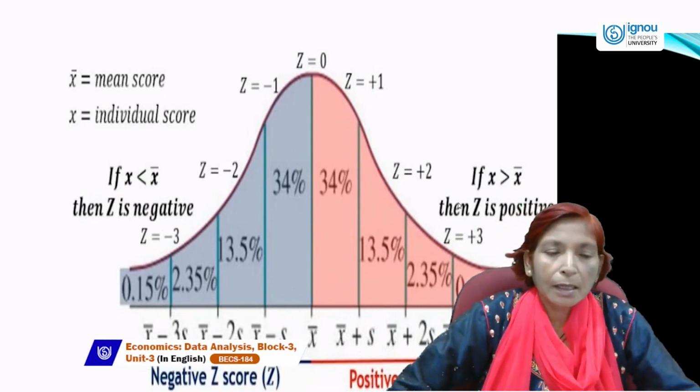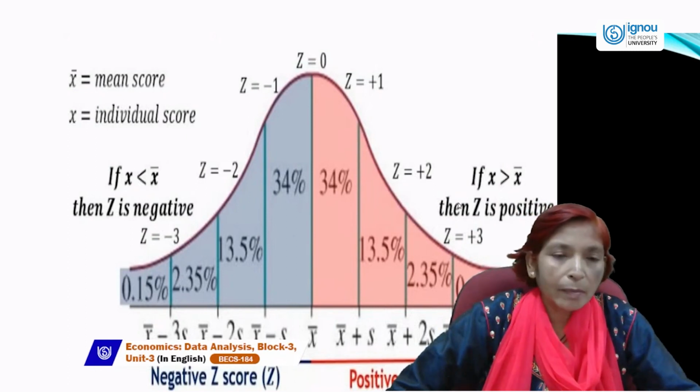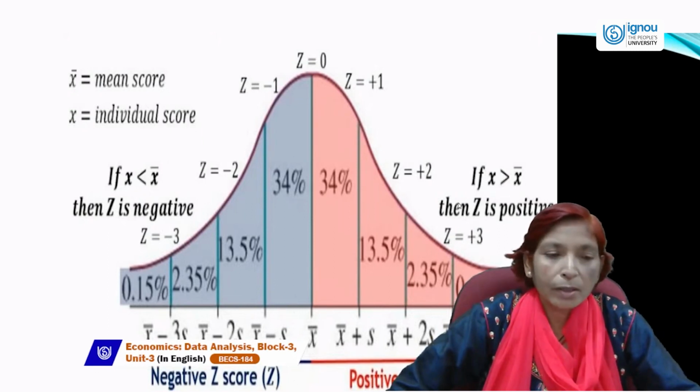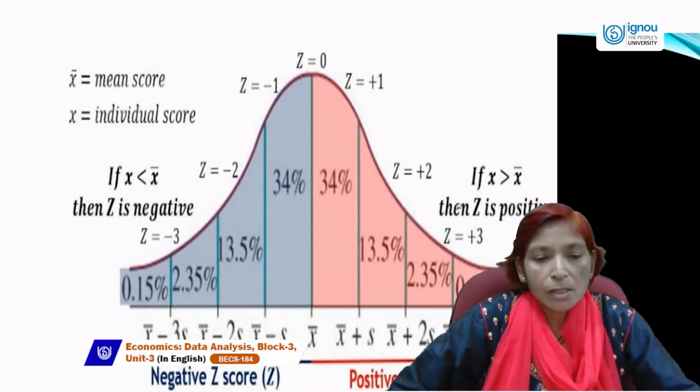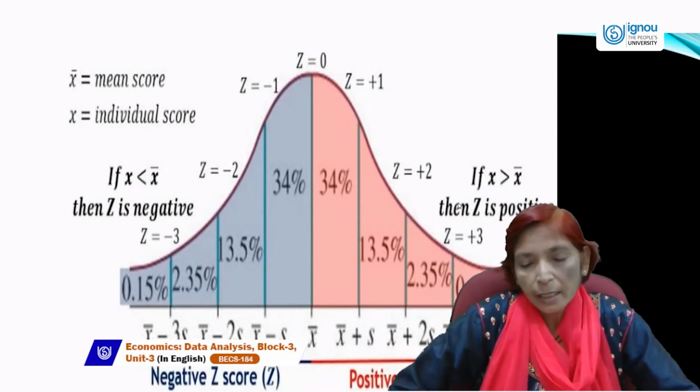Same for the negative z scores, the values remain the same but in negative terms: 34%, 13.5%, 2.35%, and 0.15%. And here x bar minus 3s, x bar minus 2s, x bar minus s, and the center value is x bar. On the right hand side, x bar plus s, x bar plus 2s, x bar plus 3s.